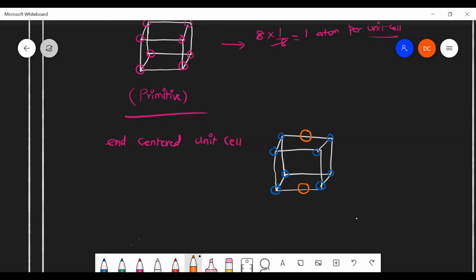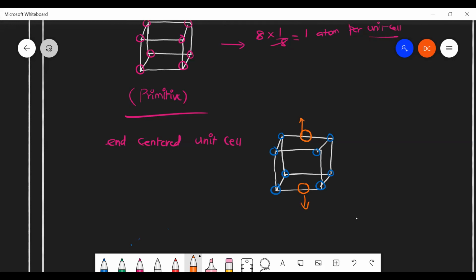Sir, but there are 3 ends, no? For top, it will be bottom, for left it will be right, and for front it will be back. So 3 sides are present. How will there be 3 sides? This is the top one, this is the bottom one, so only 2 sides.